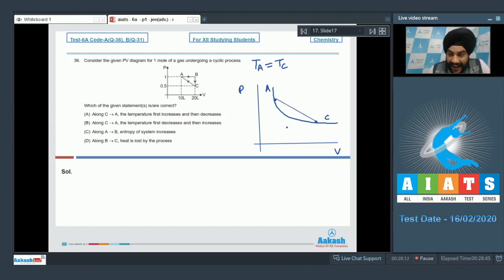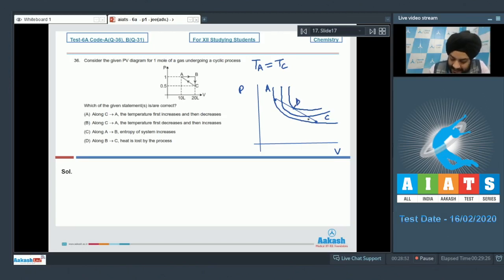So if I try and draw parallel isotherms over here, parallel isotherms will be drawn in such a fashion. And now we know that if we compare these 3 isotherms, we can clearly see that the one which lies below has the least temperature. So this temperature goes on increasing up to a certain point. So at that point, the line CA will be a tangent to this curve. So there will be only one point of contact. So if we talk about this intermediate point, let us call it D.